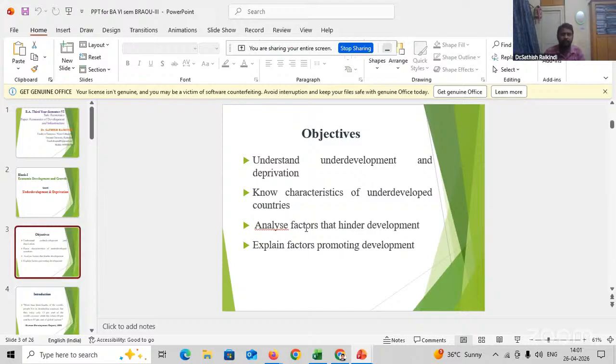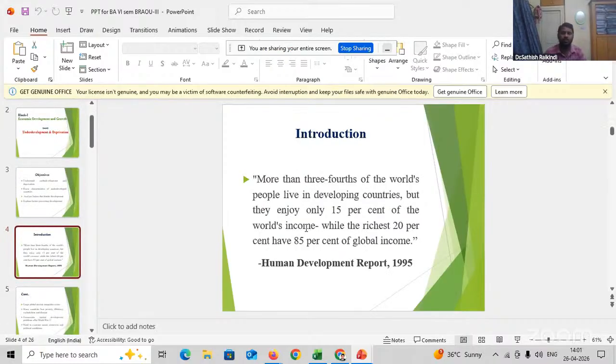Here the objective is to understand underdevelopment and deprivation. After completing this lecture, we will understand what underdevelopment and deprivation are, know the characteristics of underdeveloped countries, analyze the factors that hinder development, and explain the factors promoting economic development. These are the objectives. Now let's look at the introduction to underdevelopment and deprivations.